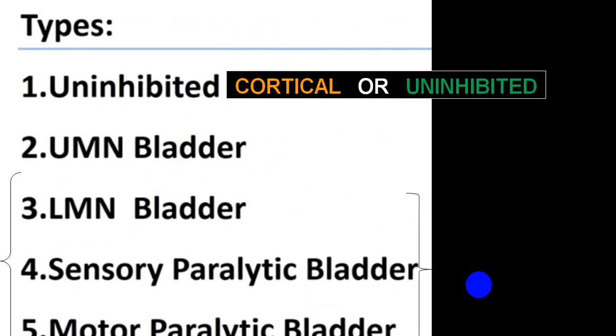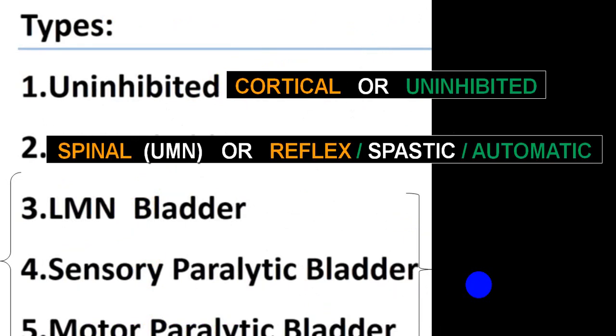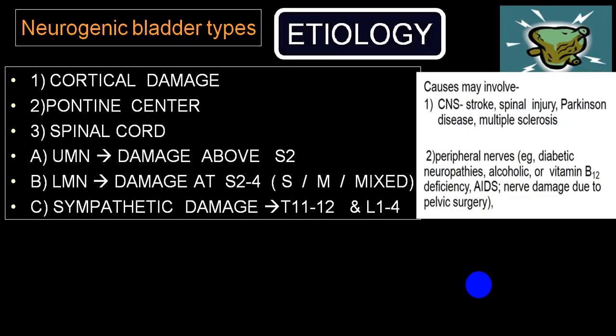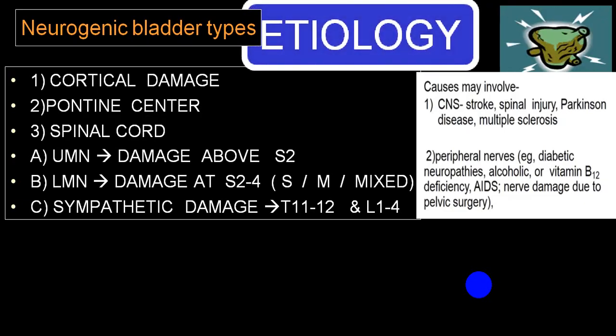Uninhibited is also called cortical bladder. Upper motor neuron is called reflex bladder, spastic or automatic. Lower motor neuron is also called flaccid, autonomous or atonic bladder. And depending upon the area, now we are mentioning the etiology.